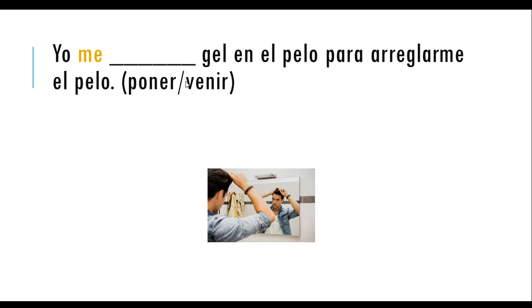Yo me gel en el pelo para arreglarme el pelo. Yo me puse. And then, if you remember these, the me, in this context, it's a reflexive pronoun. So the person doing the action is receiving the action of the verb. So he's placing gel on himself, right? So reflexive verb, me puse.